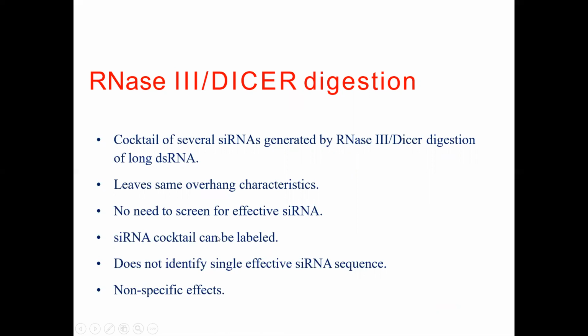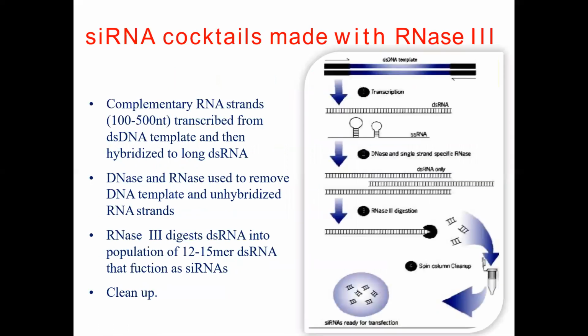Leaves some overhang characteristics, no need to screen for effective siRNA, and does not identify a single effective siRNA. An siRNA cocktail can be labeled. So, in this way, these enzymes are being synthesized and they are responsible for performing different functions. siRNA cocktails are made with RNase-3.